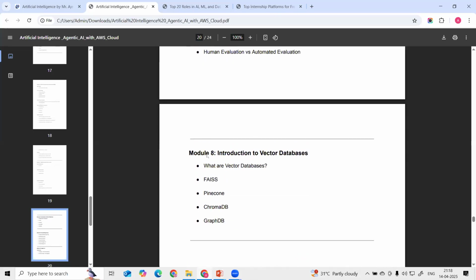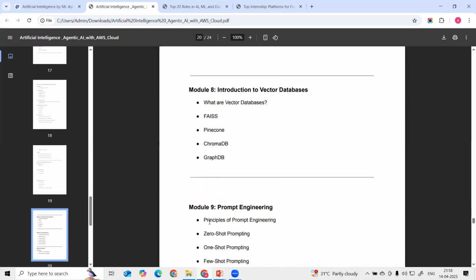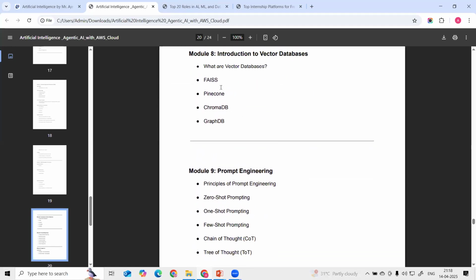Then we are going to see the different vector databases. What are vector databases? What are the different types of vector databases we are going to use? FAISS, Pinecone, ChromaDB, GraphDB. These are the different vector databases. We are going to see how we can store our data in these different vector databases.